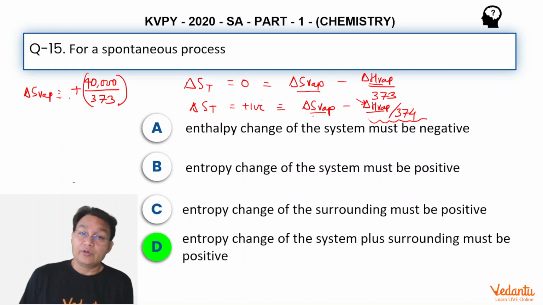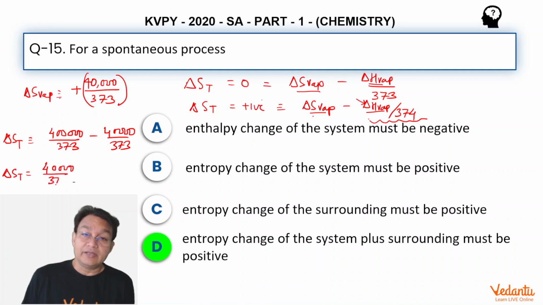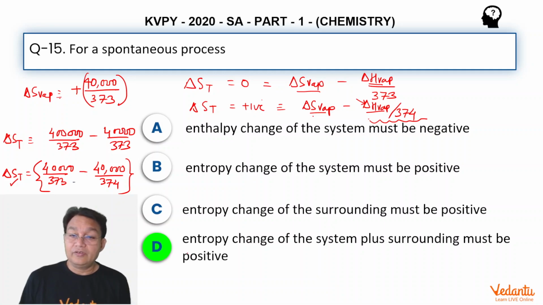So delta S total is 40,000 upon 373 minus 40,000 upon 373 at the boiling point, but at 374 Kelvin delta S total will be 40,000 divided by 373 minus 40,000 divided by 374. Clearly delta S total now is positive, and that is why this reaction is spontaneous.